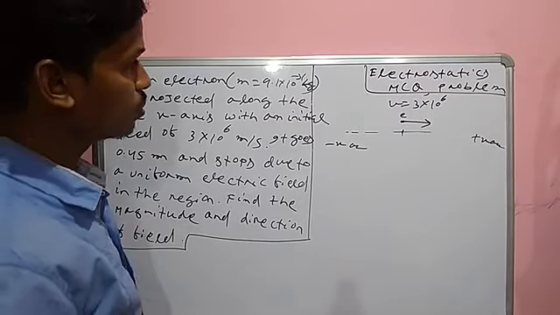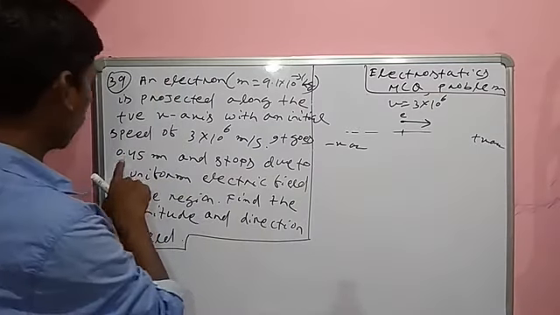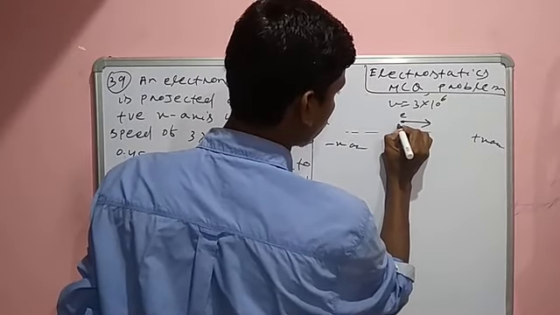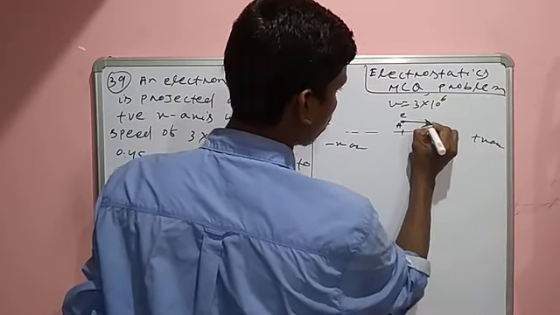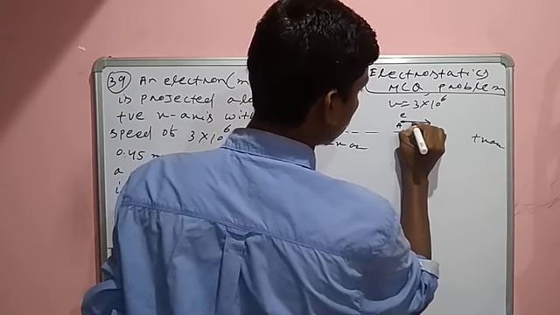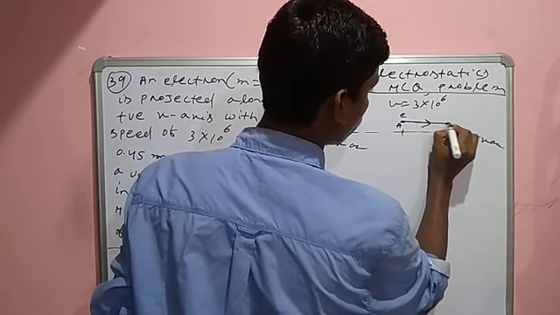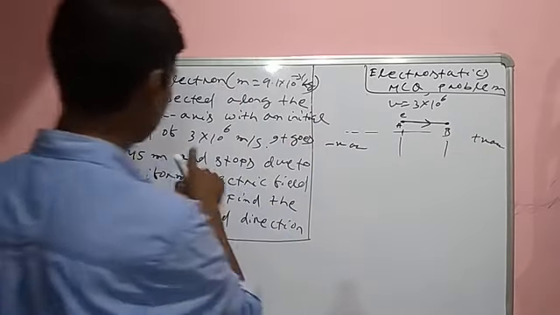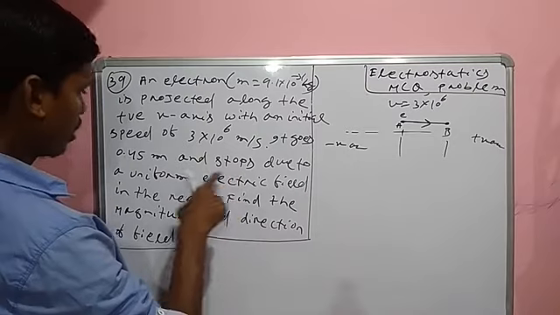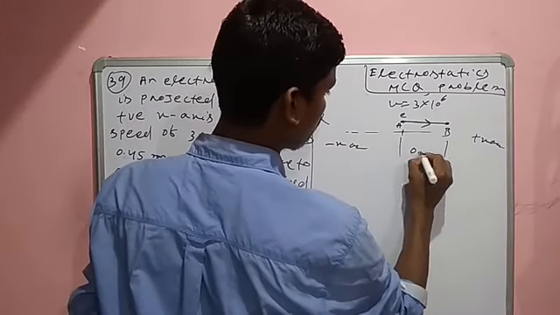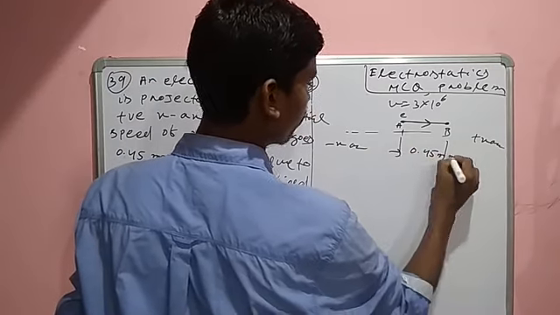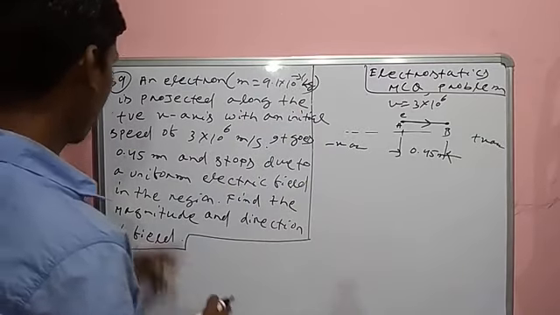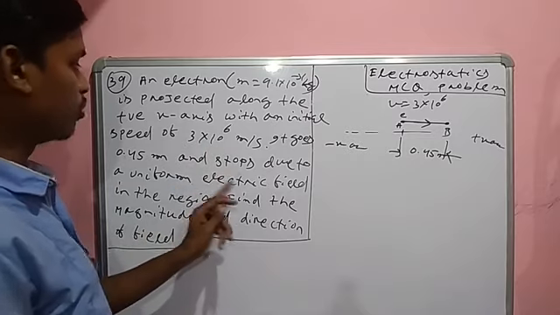It goes 0.45 meter. Suppose this is the starting position A, and the electron moves up to this point B. The distance is how much? 0.45 meter. Listen, and it stops due to a uniform electric field.